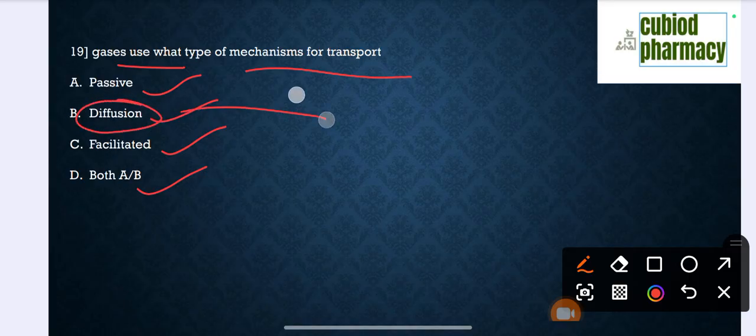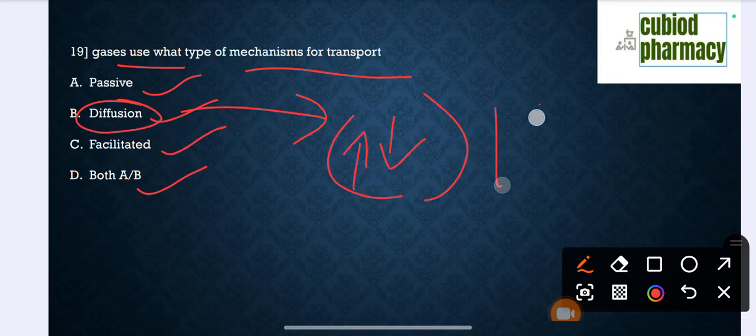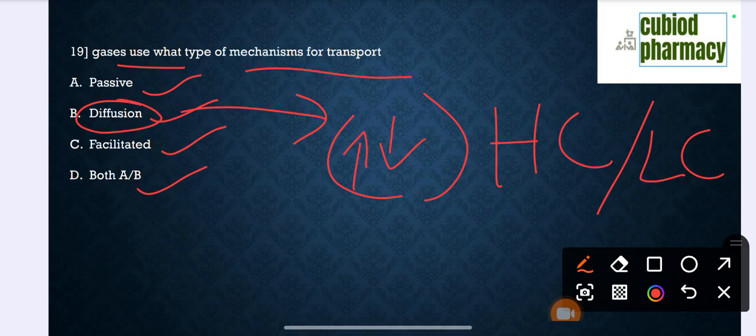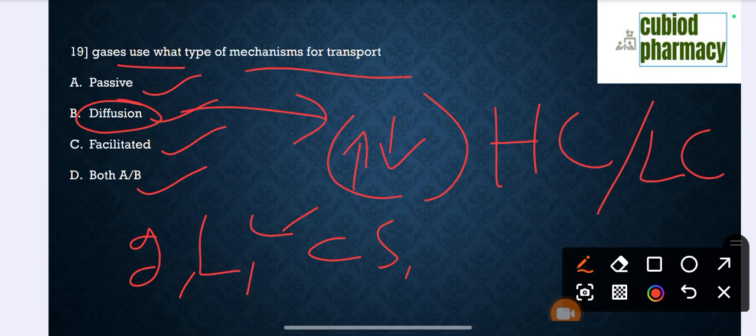So what is the meaning of diffusion? Simply, high concentration to low concentration. High concentration to low concentration is the diffusion. It is a chemical substances. Diffusion occurs mainly in gases and liquids and solutions. So gases use what type of mechanism of transport? Diffusion. So the correct option is diffusion. Okay.